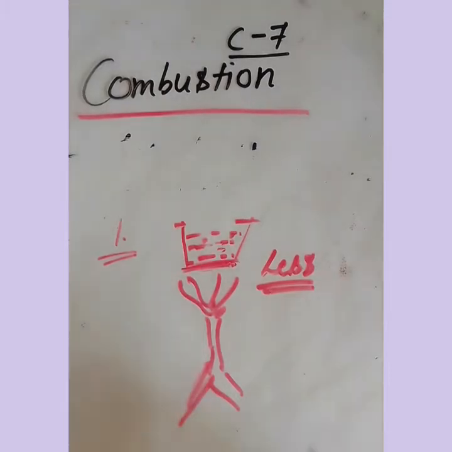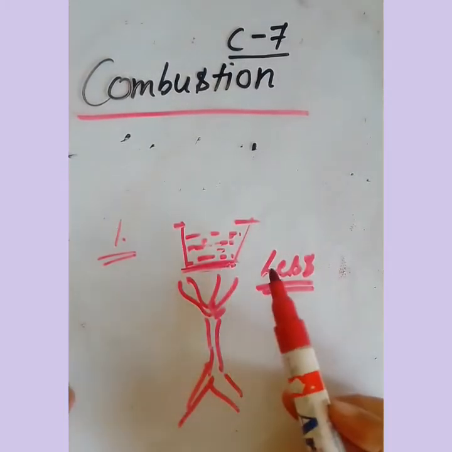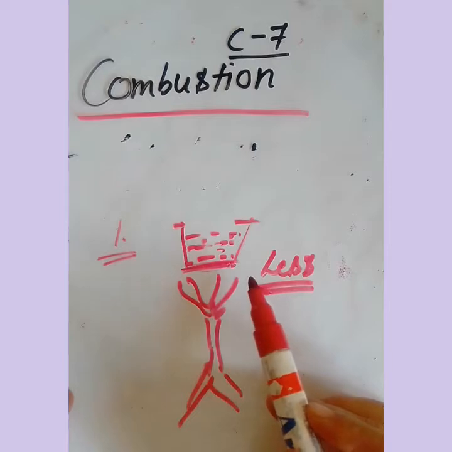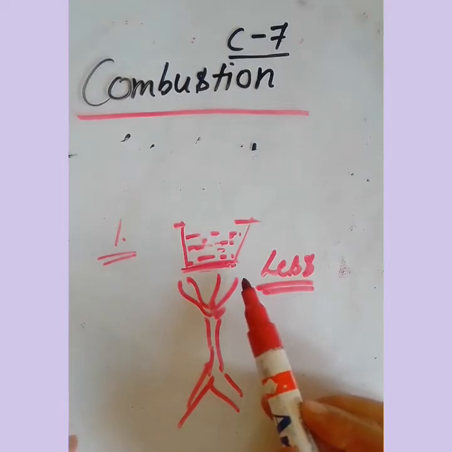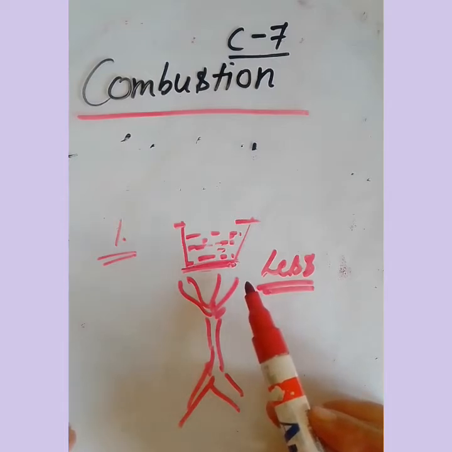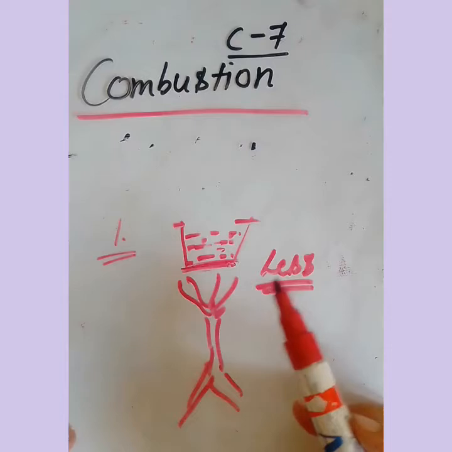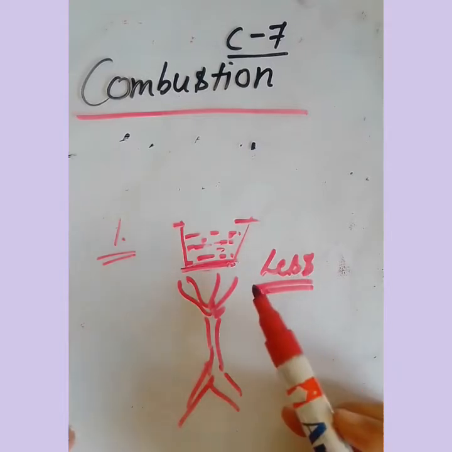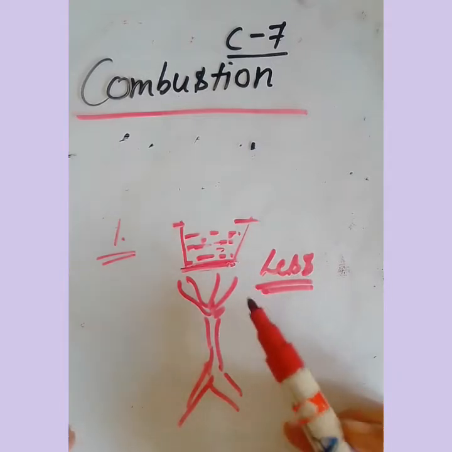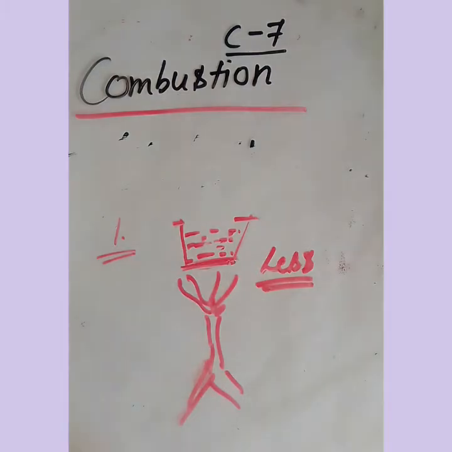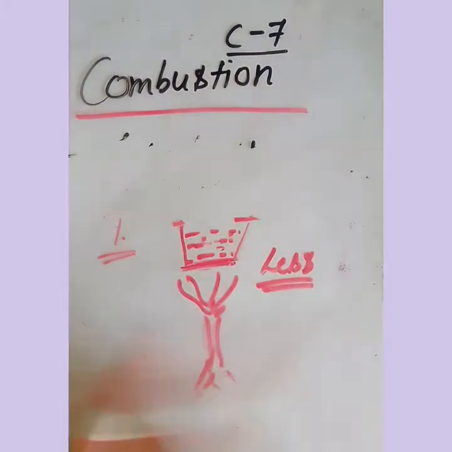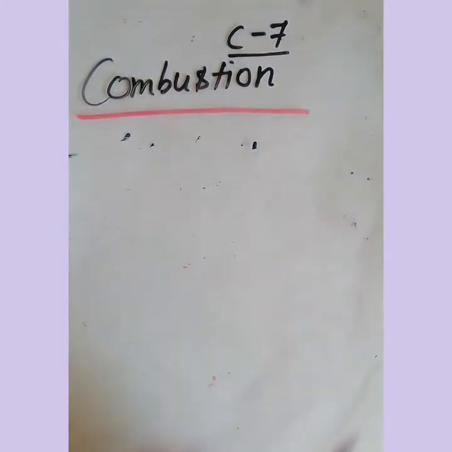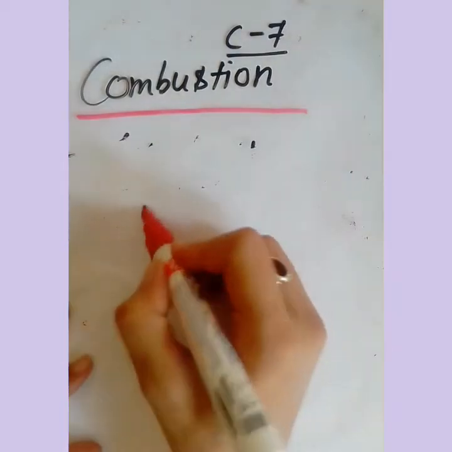Simple observations you have seen, like the pans and kitchen utensils. We use so many kitchen utensils in our kitchens for cooking, but when we put them on the flame, they do not catch fire. Why? Because their ignition temperature is very, very high. So they will not catch fire, and heat is gradually transferred to the substance placed inside the cooking utensil. Right?